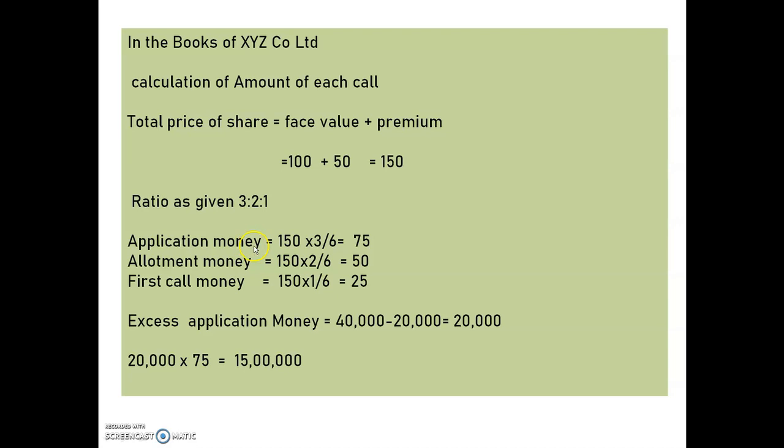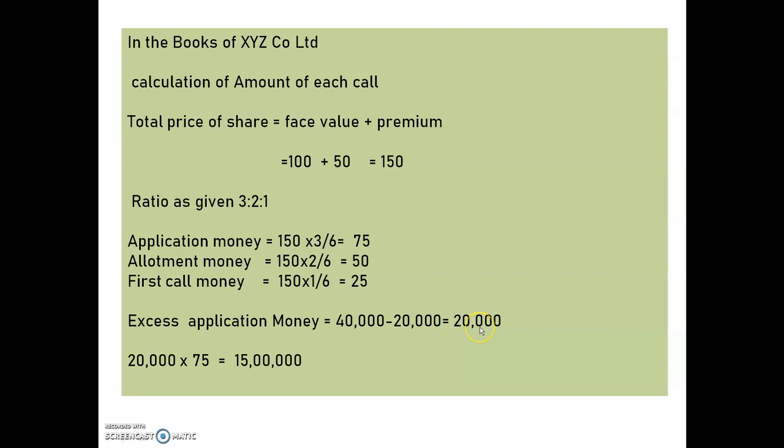Means here application money per share is 75, allotment money per share is 50 and first call money per share is 25, and we have to do the calculation like this if they have given the ratio. So in this question, the excess application money is, see here, the company received 40,000 applications and the company issued 20,000. So the difference is 20,000.